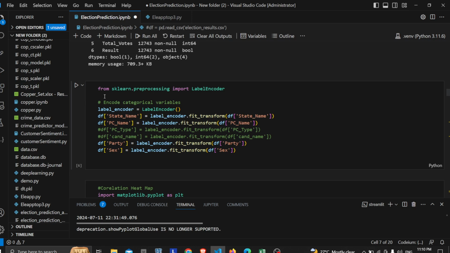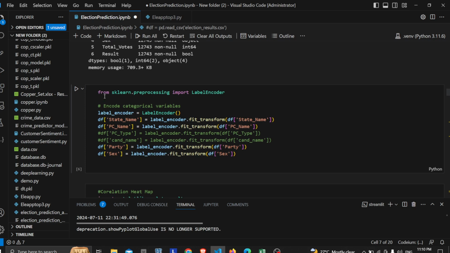This is a primary, basic process before training a machine learning or deep learning model. For our model, we need to convert the categorical text data into numerical values. For example, the state name and the party name are converted into numbers using a technique called label encoding, which I mentioned over here.